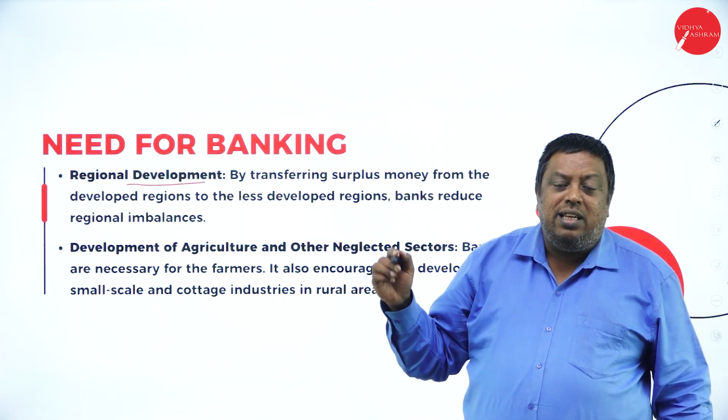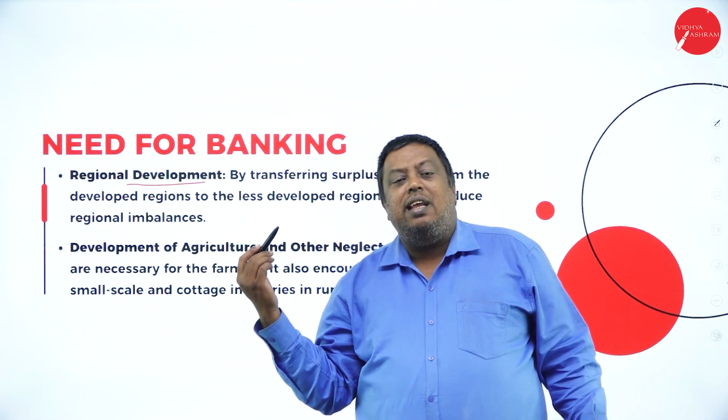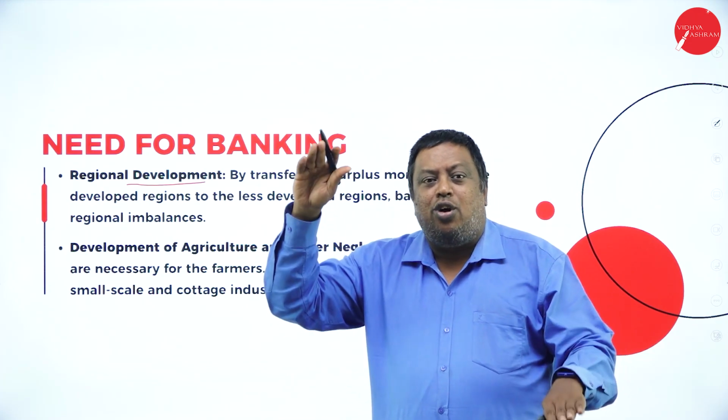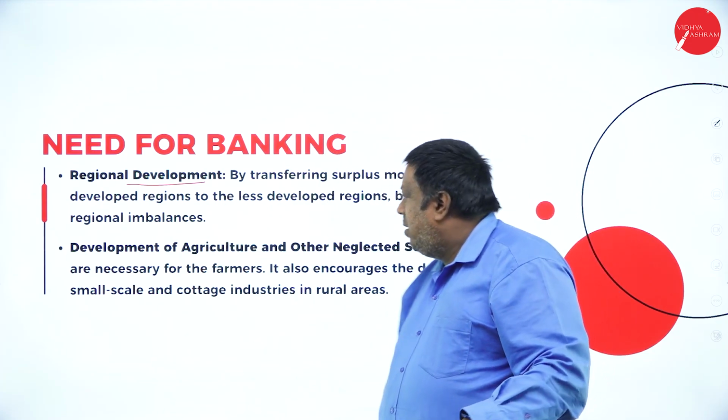Not only one place, the entire region should be in a controlled manner. It should not be like imbalanced stages here.